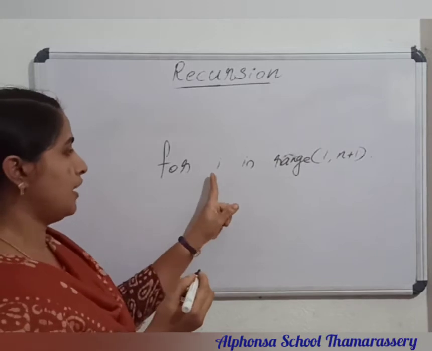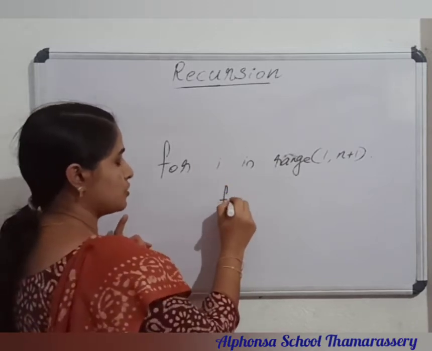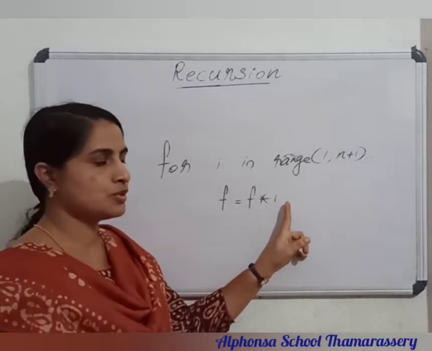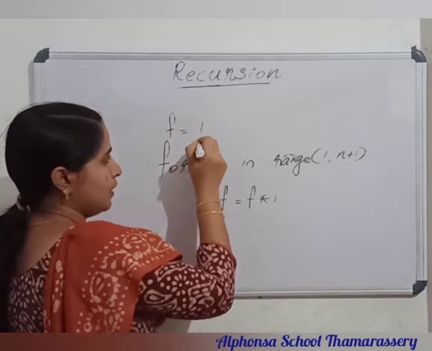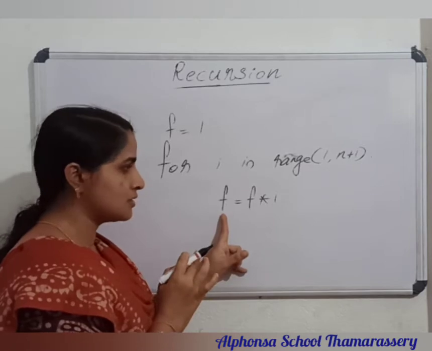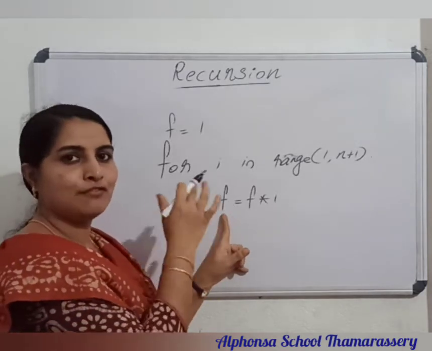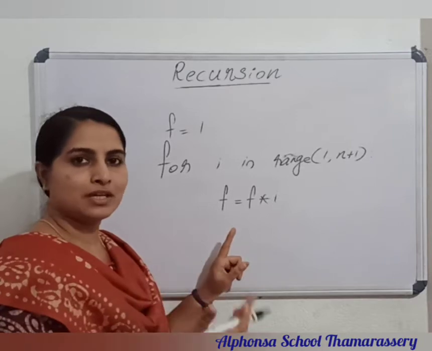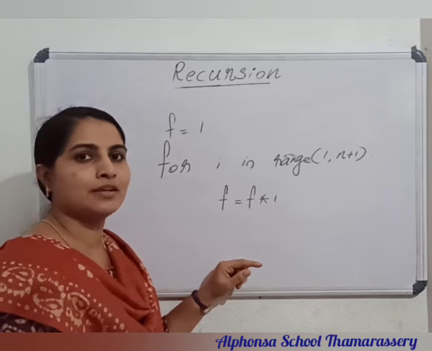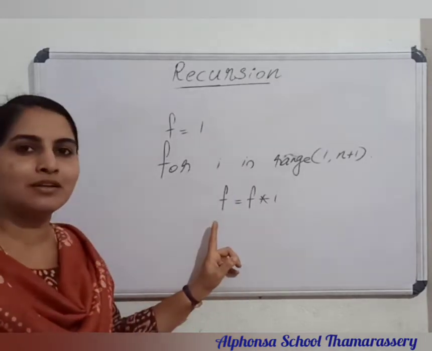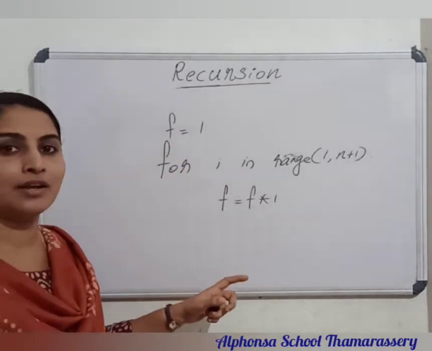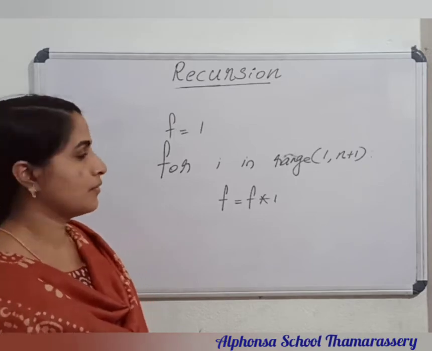And in that case, every time I am using i, and if I am using f only, f equal to f into i. This is a statement that we have used, and we initialize the value of f as 1. In this case, every time I am using f only, this f is stored in computer memory, the same variable I am using. But in the case of a recursive function, I am using the stack. So I am using different variables to store the intermediate results. So that is the main difference between a recursive function and an iterative function. Hope it is clear.